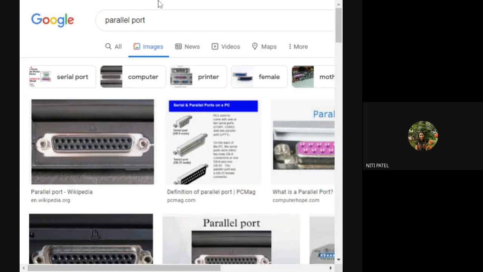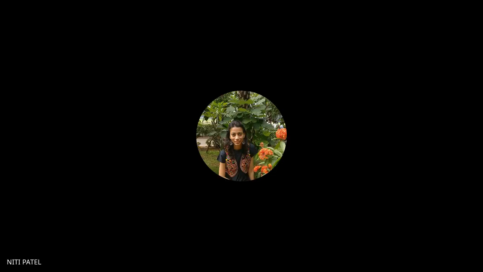Now, along with this, you have one more port called serial port. Yes, ma'am, that monitor port, the blue one, looks like the monitor. It is not exactly the monitor port, but it looks like it.